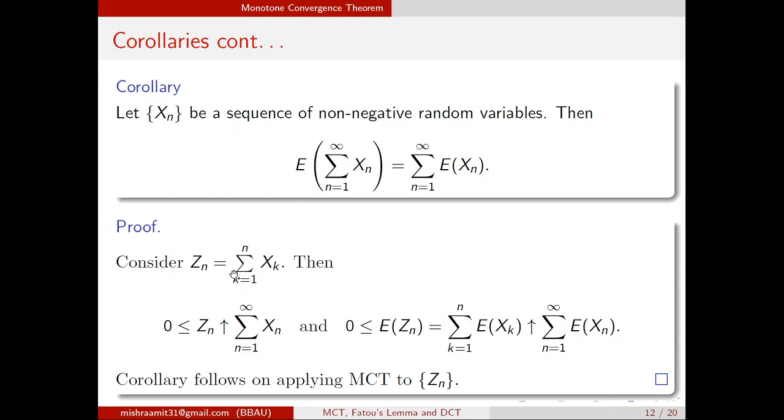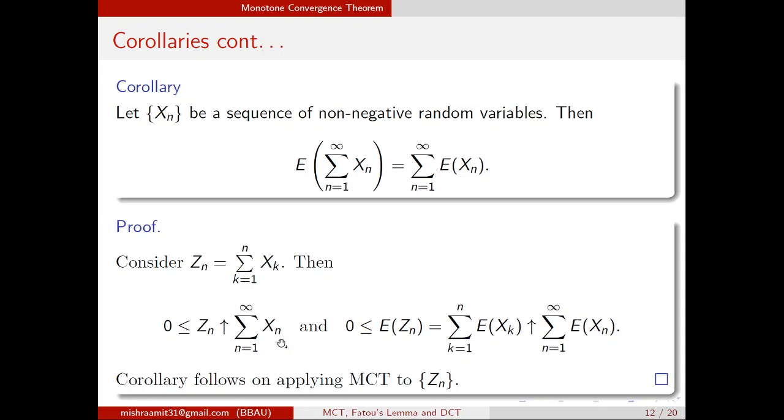And how do we prove it? We just define a sequence Zn which is the sum of xk, k from 1 to n. You can easily see, since the xk's are non-negative, if you take Zn plus 1, it will have one extra element xn plus 1, which is non-negative. So Zn will be smaller than Zn plus 1 and so on. That means Zn is an increasing sequence. And since the xk's are non-negative, the Zn's will be non-negative. So the Zn's are non-negative and increasing, and they will increase up to the sum from n equals 1 to infinity of xn.